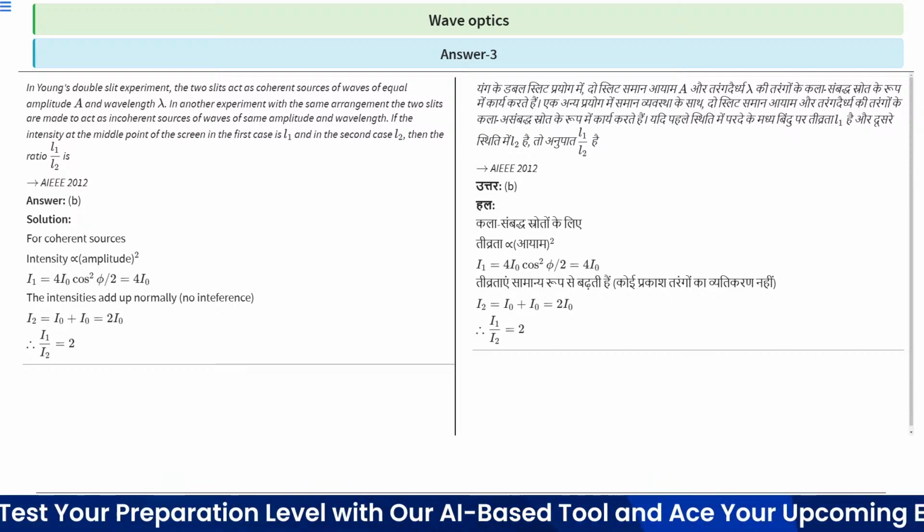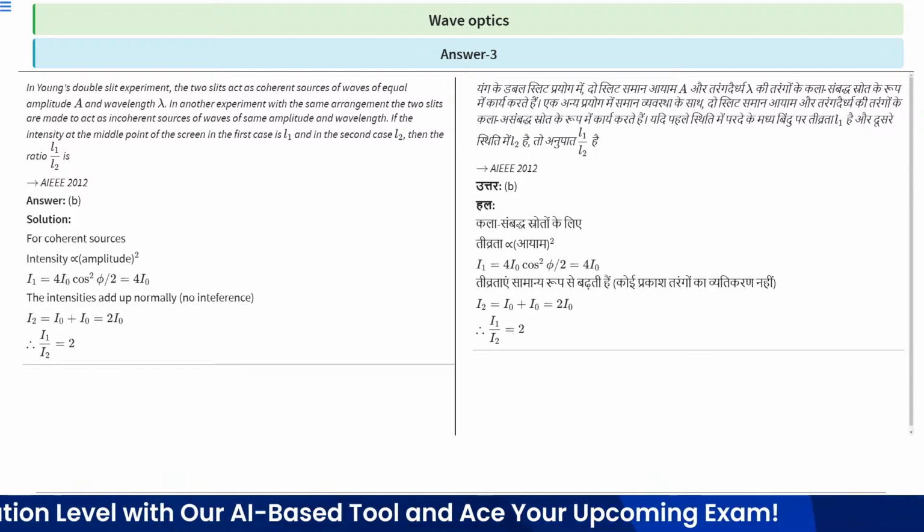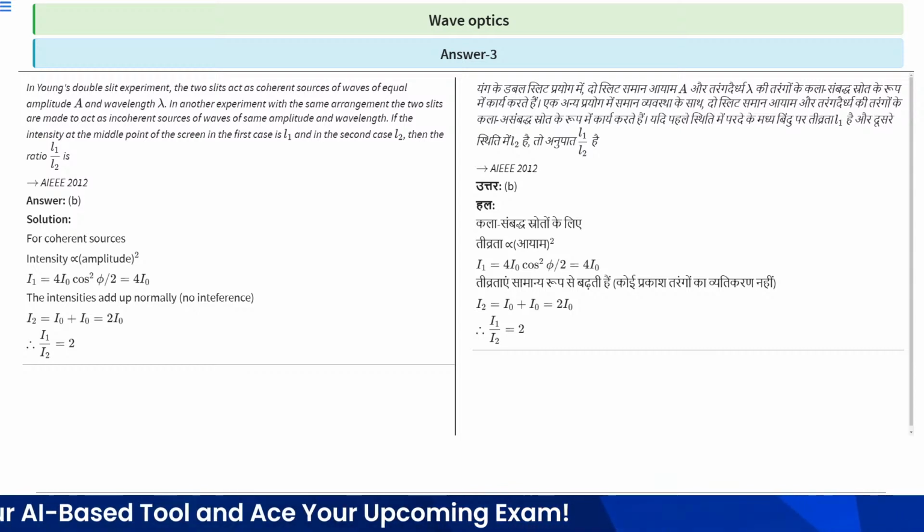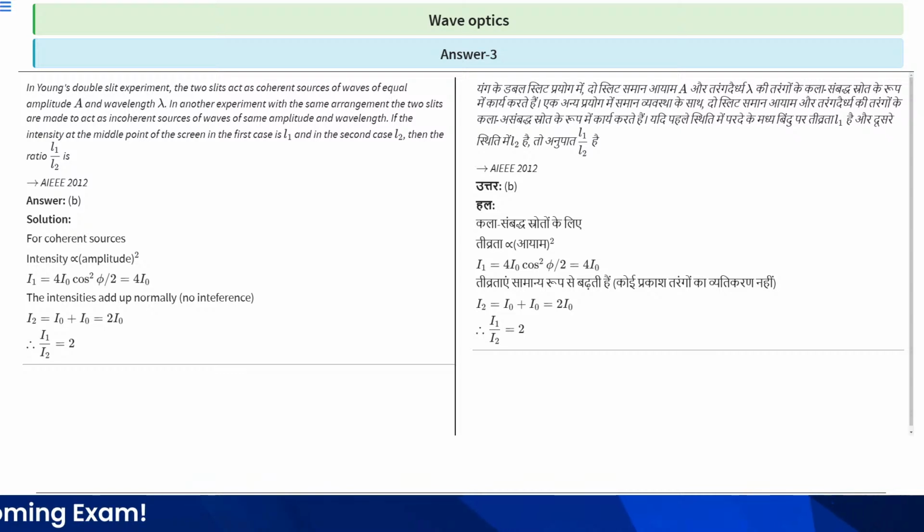So this question asks what the ratio will be. I1 divided by I2 is equal to 2. So the correct option is B, and this is an AIEEE 2012 question.